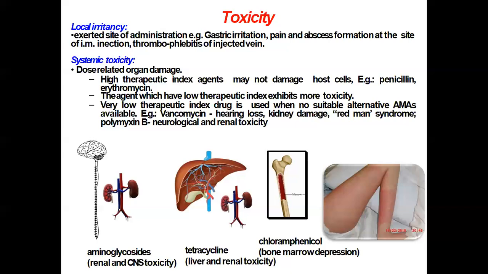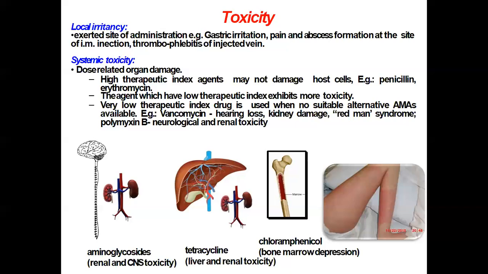So these are the toxic agents, and therefore before giving them, one must check the kidney function and liver function. If they are normal, then it is given in the normal doses. Otherwise, either you will have to reduce the dose or avoid giving such drugs to the patients.